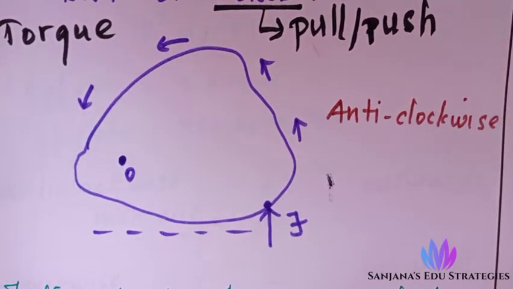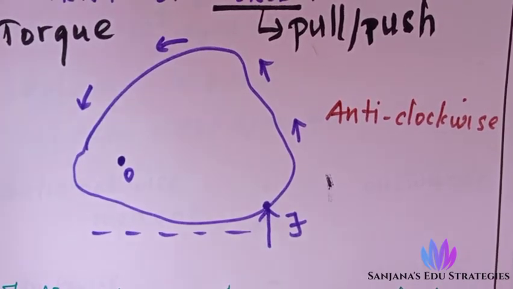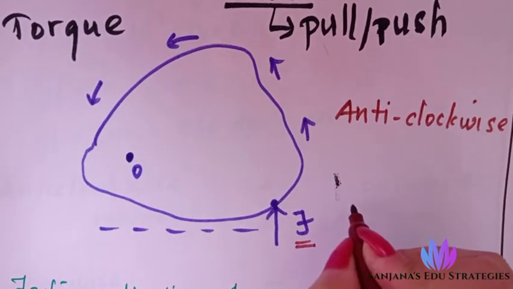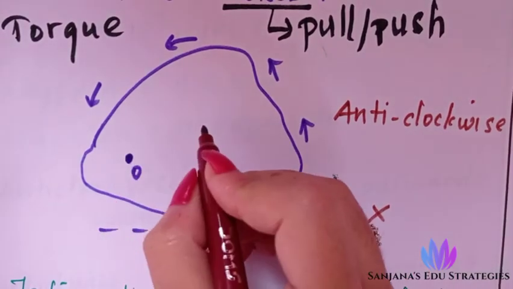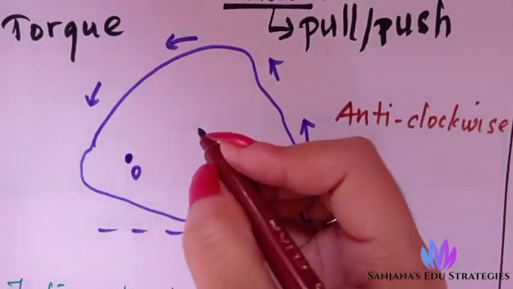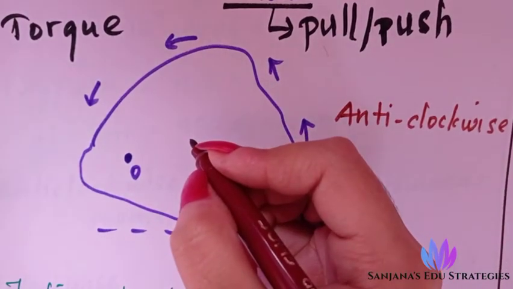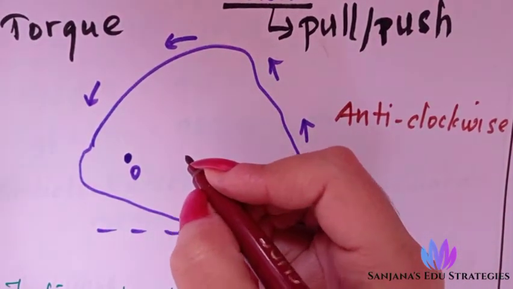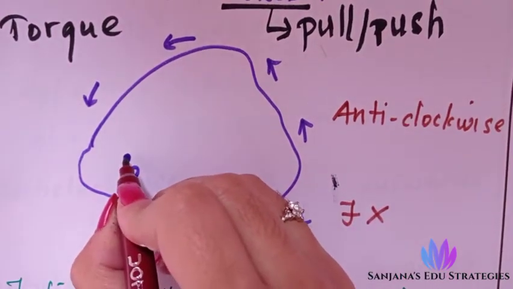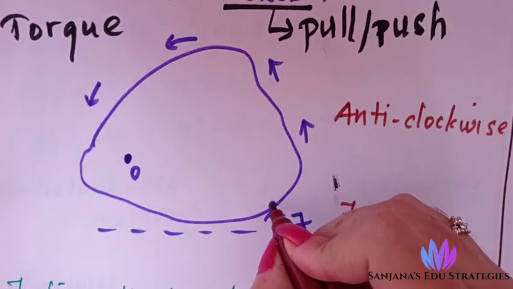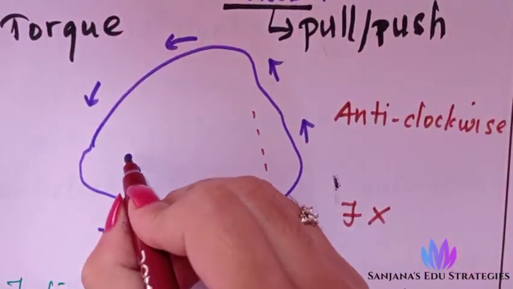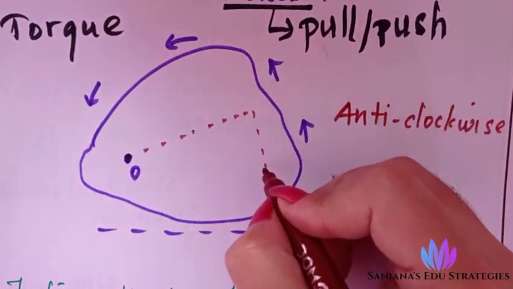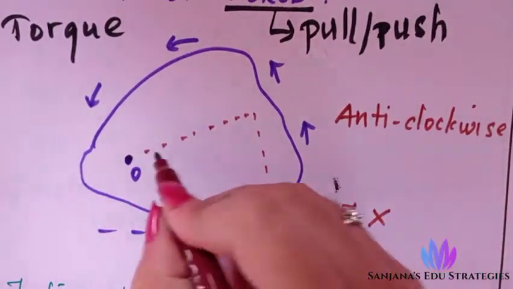Now, how do you find the moment of force? You just multiply the force with the perpendicular distance between the line of action of force and the axis of rotation. Where is the axis of rotation? This point is the axis of rotation. Where is the line of force? If I draw a line from the force, this is the line of force.